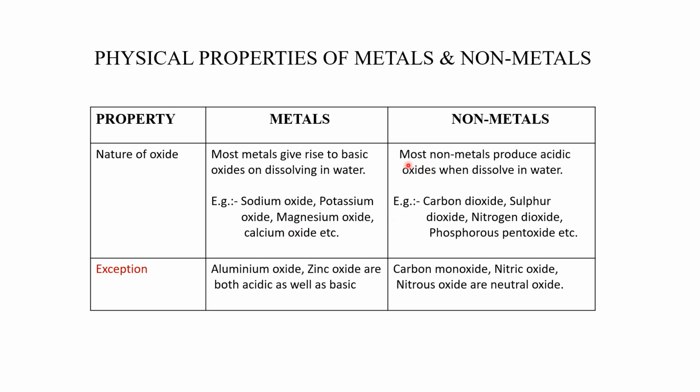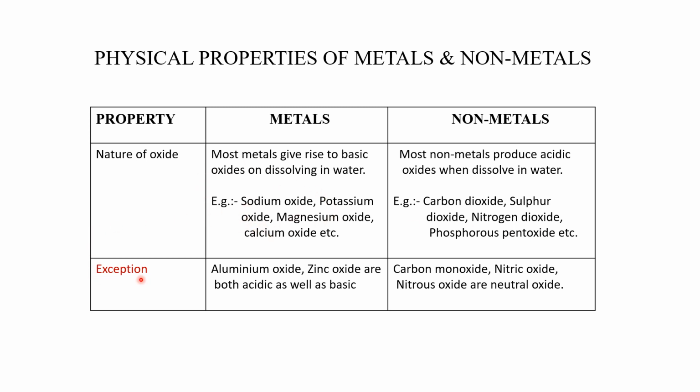So what about non-metals? Most non-metals produce acidic oxides when dissolved in water. For example, carbon dioxide, sulfur dioxide, nitrogen dioxide, phosphorus pentoxide. So these are examples of oxides which are acidic in nature, and the earlier ones are examples of oxides which are basic in nature.